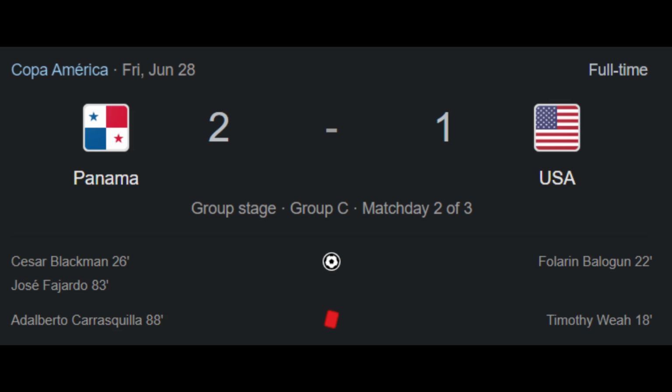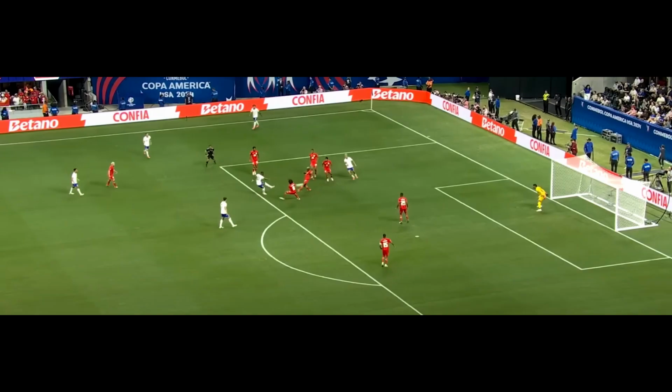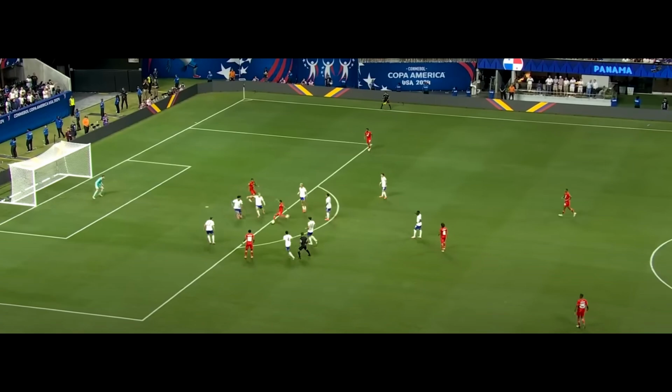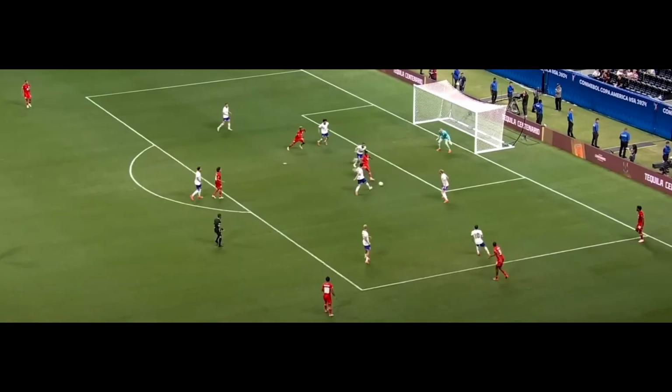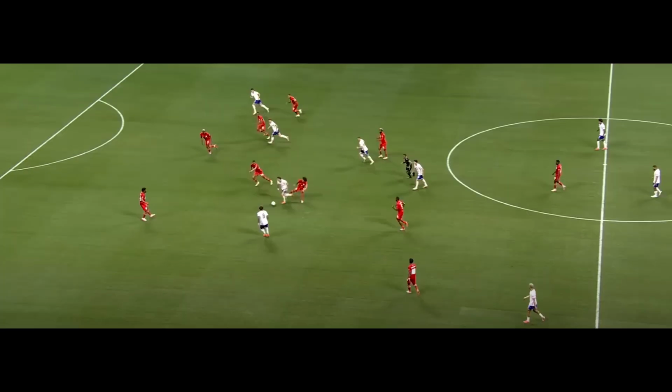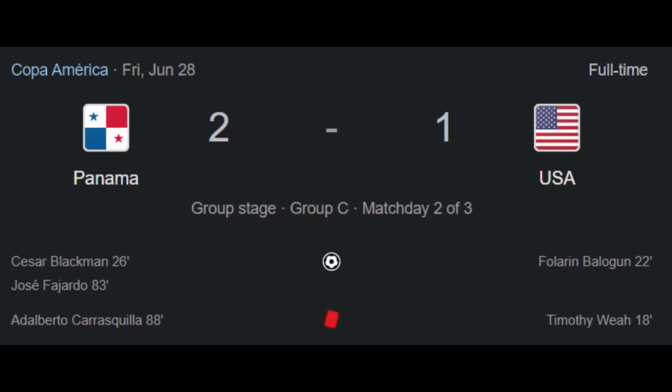In the third match of Group C, Panama faced the USA. The USA started the match badly because in the 18th minute, Weah received a red card for hitting his opponent in the head. Nevertheless, in the 22nd minute, the USA took the lead after Balogun's goal. However, 4 minutes later, Blackman scored a goal to make it 1-1. In the 83rd minute, Fajardo scored to make it 2-1 for Panama. In the 88th minute, Carrasquilla received a red card. But in the end, Panama won 2-1.